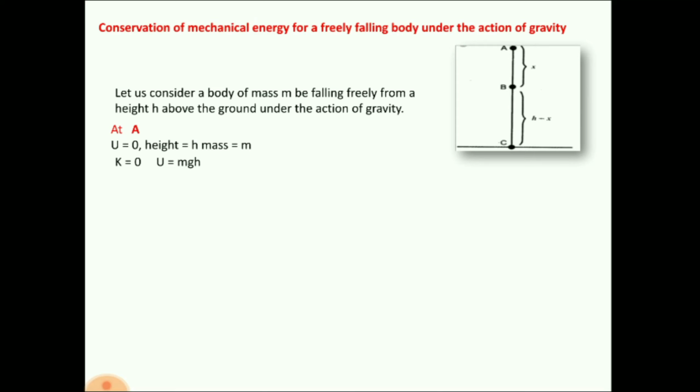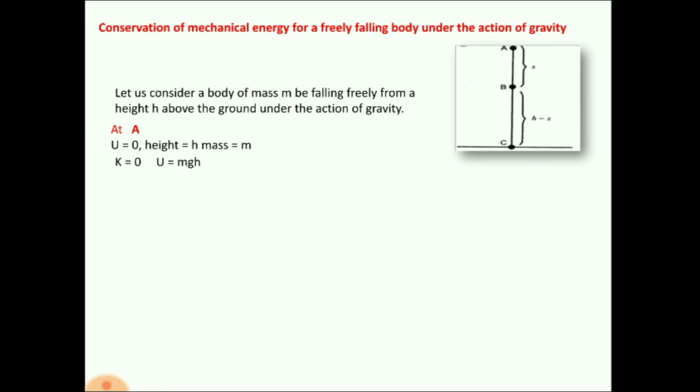Now K is 0. What is K? K is the kinetic energy. We have already discussed in our previous lesson that kinetic energy is the energy when the body is in motion. At A, the body is not in motion because it is at rest. u is 0, therefore kinetic energy is 0.